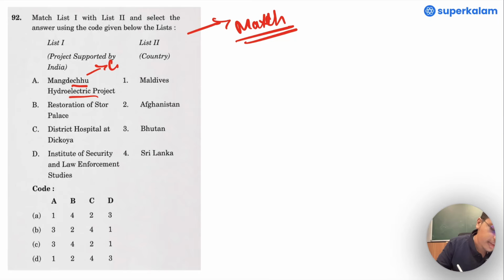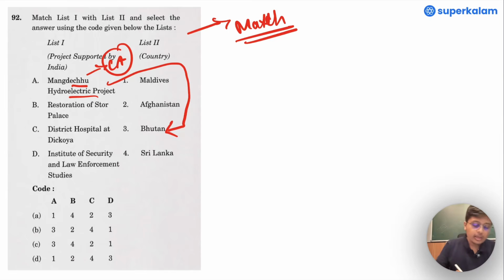Now, one more, match the following. These are the questions wherein one should surely get it right. The Mangdechu hydroelectric project, exact current affairs, was always in the news for a number of years. This is clearly relating to Bhutan. A is relating to 3.